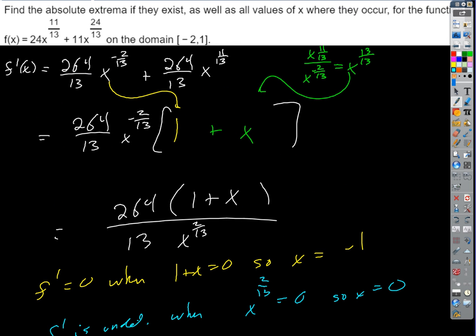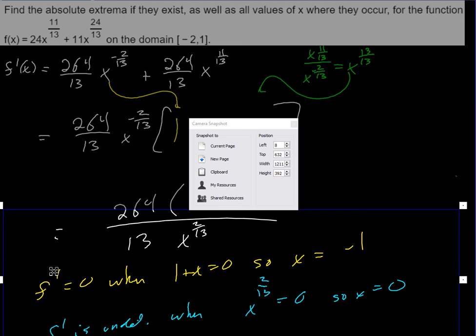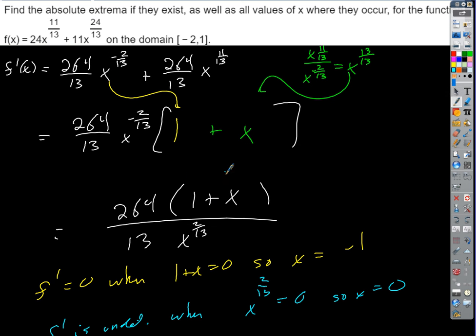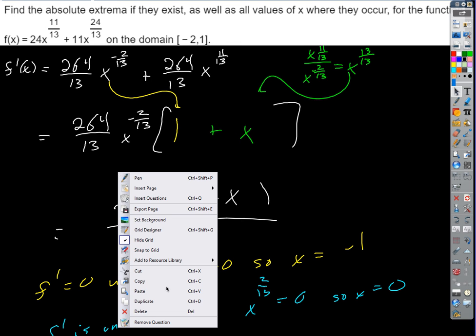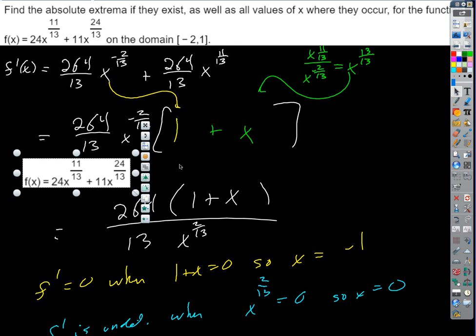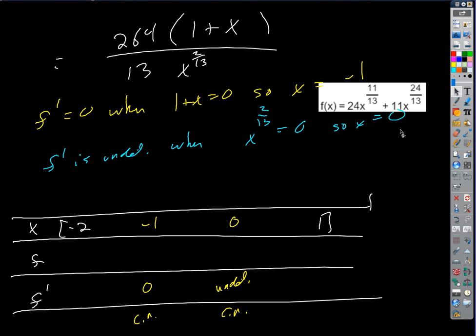So then all we have to do now is just compare the values of the function. What was our function again? I'm going to take a picture. I don't want to keep scrolling up. Okay, so there's our function.